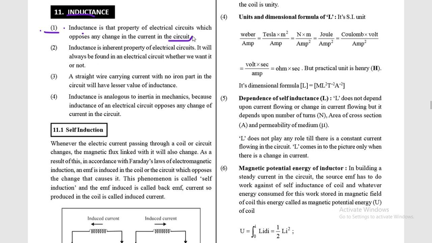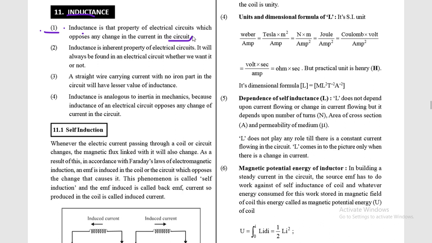Students, it is different from resistance, because you know resistance is the property of a conductor which opposes the flow of charge, or you can say flow of current. But inductance is different, it opposes the change in current. It does not oppose the flow of current. There is no problem if constant current is flowing through the circuit, but if there is a change in the magnitude of the current, then that change is opposed by the inductance.